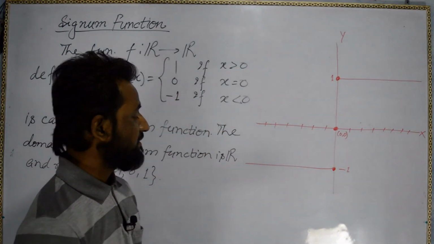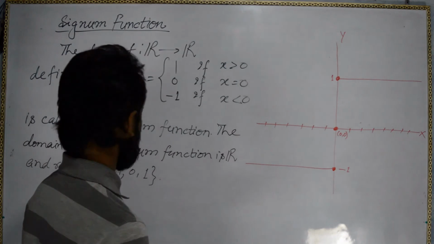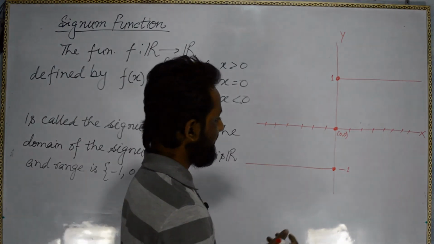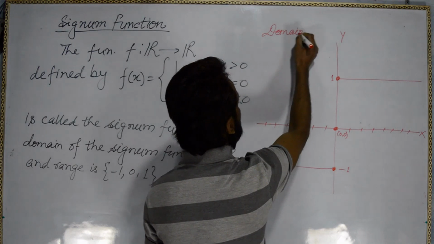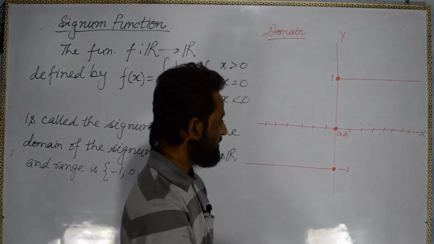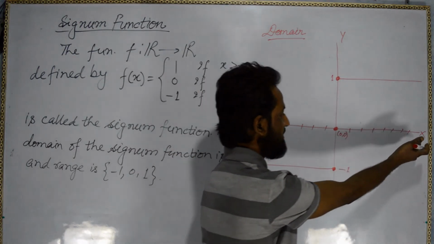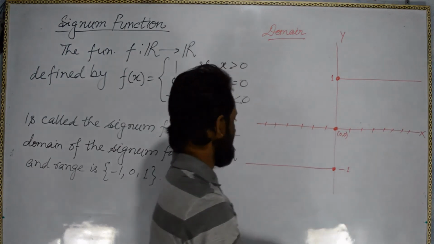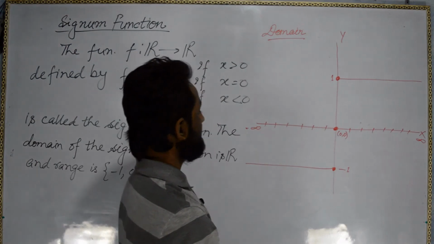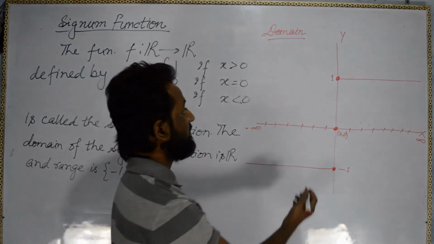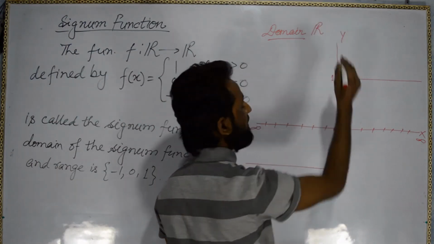Okay, so what else can we do here? Domain. What will be the domain? Domain is the full x-axis. On the x-axis, we are coming from minus infinity to plus infinity. So that means the full set R. Domain will be the set of real numbers.